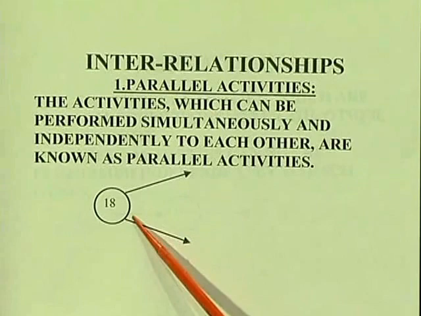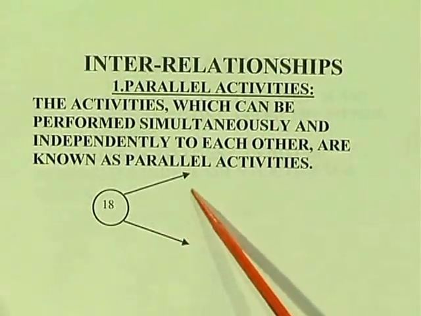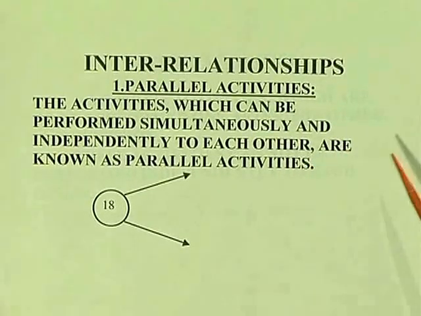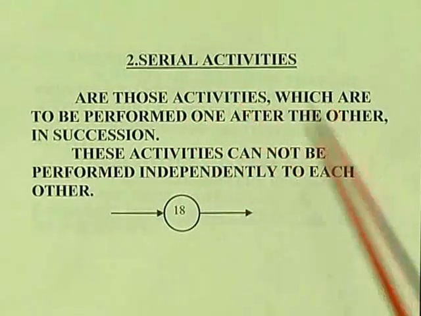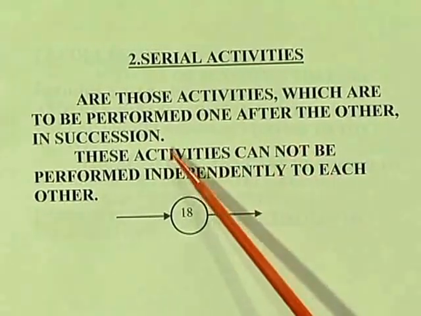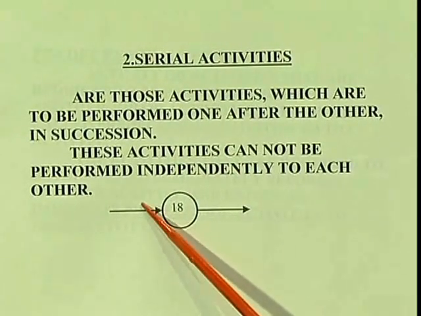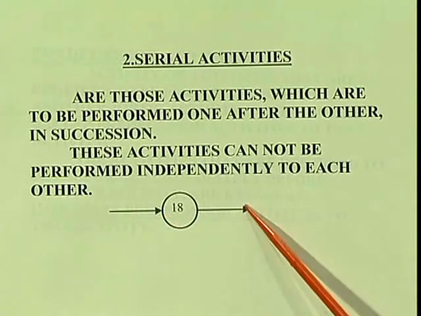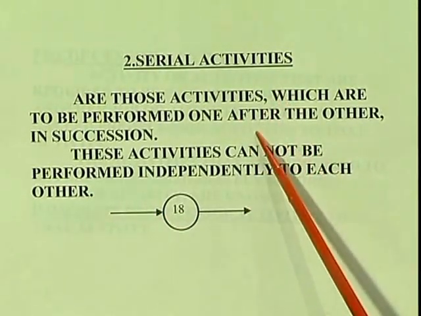So, for example, here you see, simultaneously at a time we can start two functions, that is called interrelationship, and this is called parallel activity. Now, let us go for the serial activity. The serial activity is nothing but those activities which are to be performed one after the other in succession. That is, say for example, this is A, this is B, unless A is completed B cannot start. So, it is called serial activities.